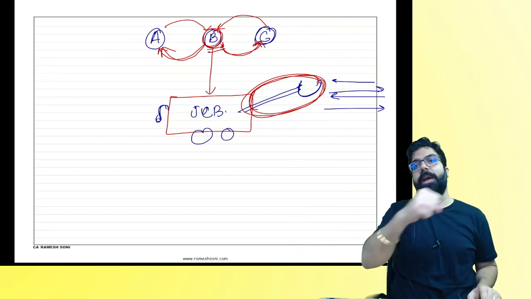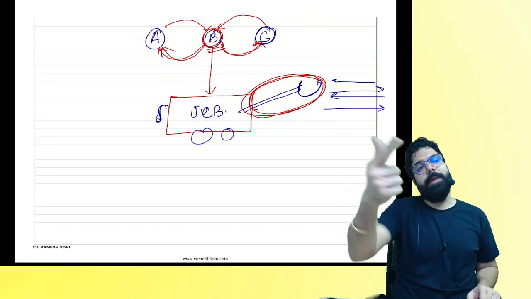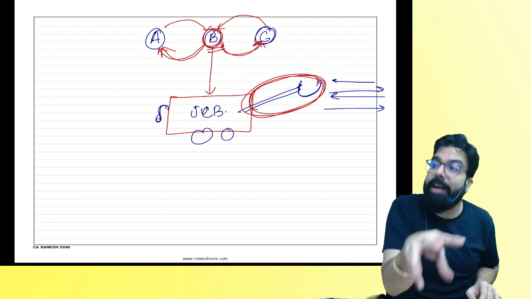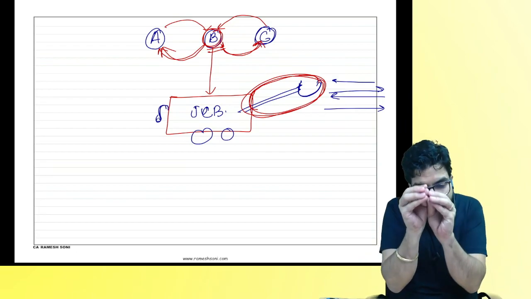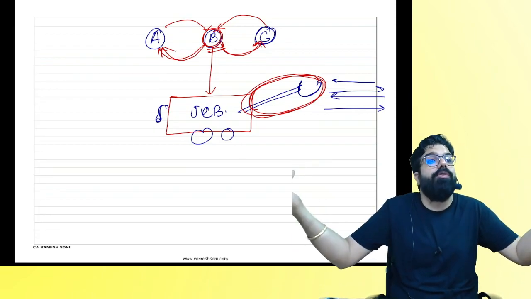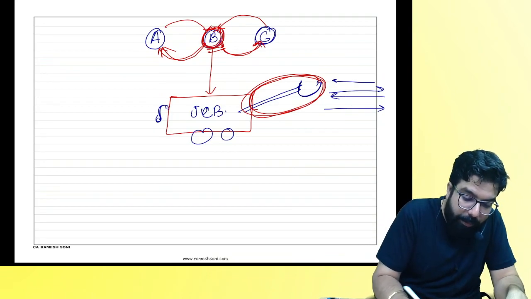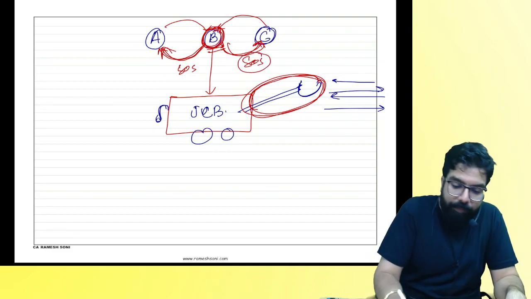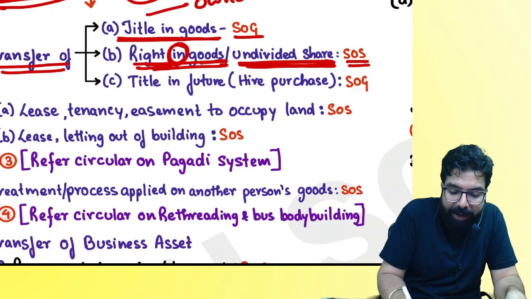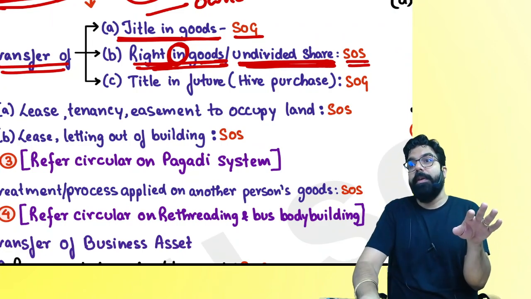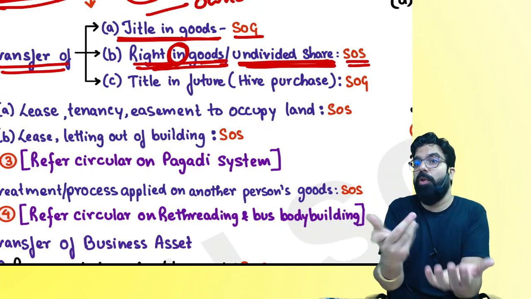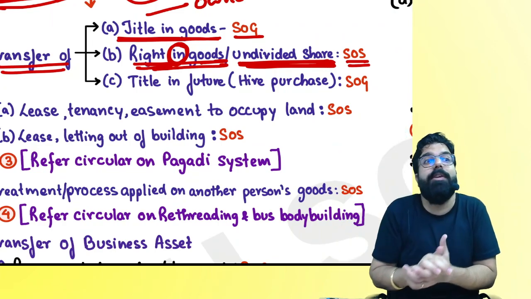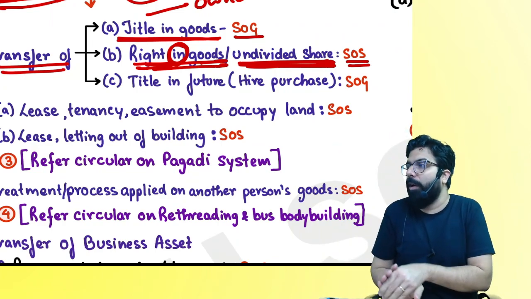Tell me one thing. If this entire machine belongs to me and I transfer it to you, what is it? Supply of goods. But only a part of the machine is mine. It is an undivided share. If I give the undivided share to you, am I giving supply of goods or supply of service? So when this member is leaving, he is giving supply of service to the other members. Are we all clear till here? Right in goods or undivided share, when somebody transfers it, I am not transferring the ownership in the goods. Ownership belongs to all of us. But some right which I had, I am transferring to you. I am giving you supply of service. Can I go ahead? Next.